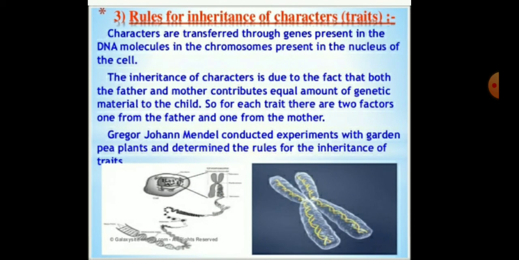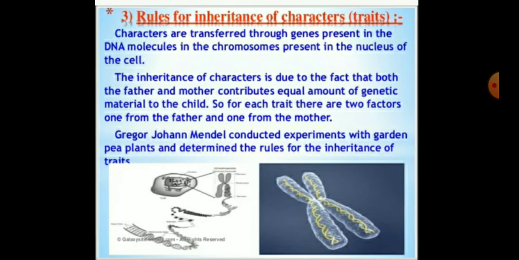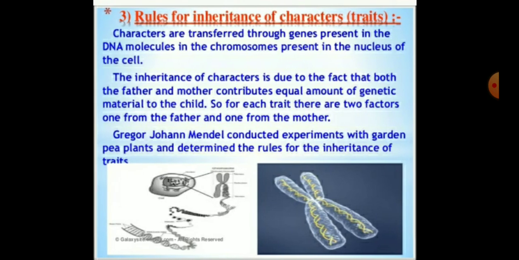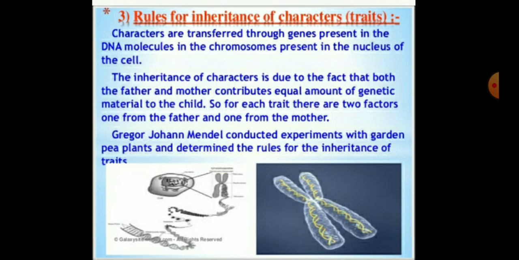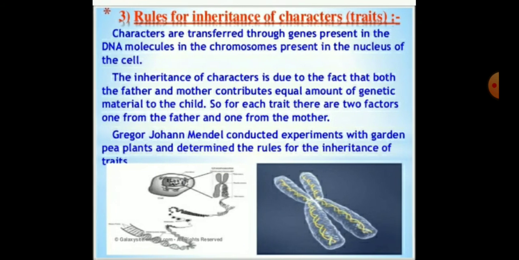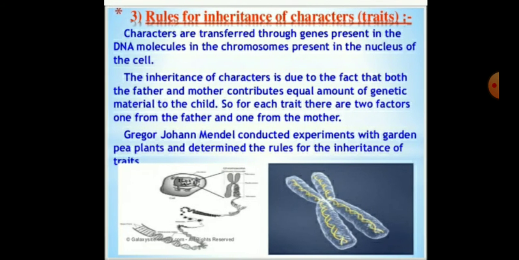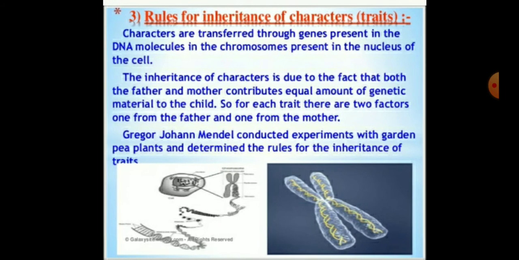So children, what are the rules for the inheritance of characters, or we can say traits? The characters are transferred through the genes present in the DNA molecules. DNA molecules are present in the chromosomes, in the nucleus of a cell. Inheritance of characters occurs because both the father and the mother contribute an equal amount of genetic material to the child.